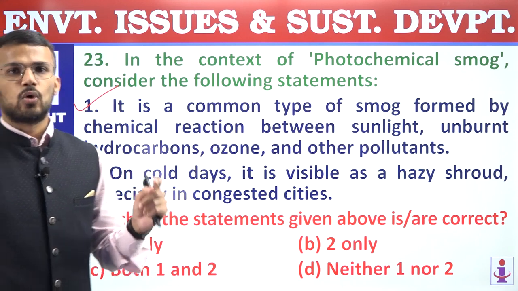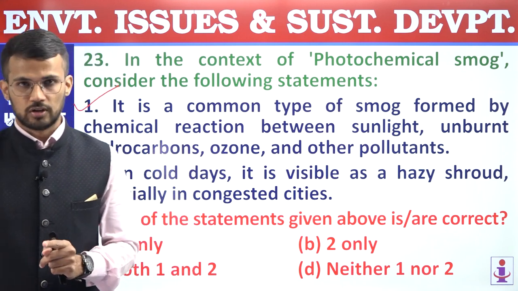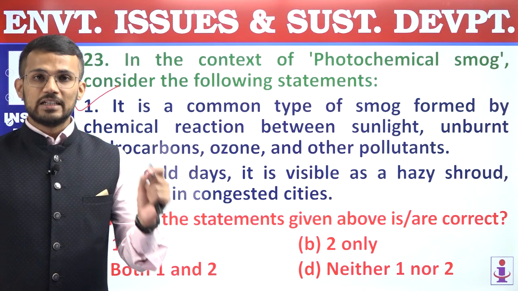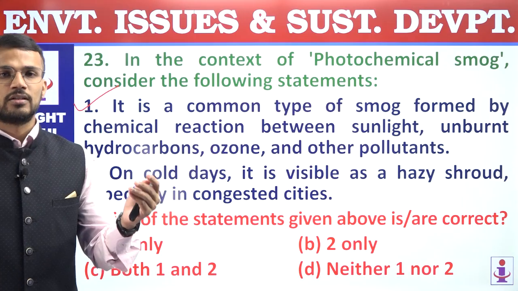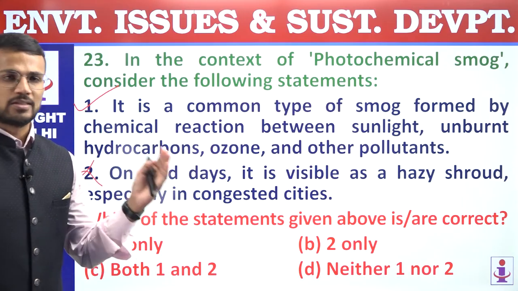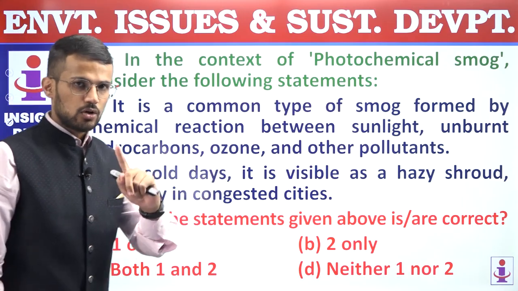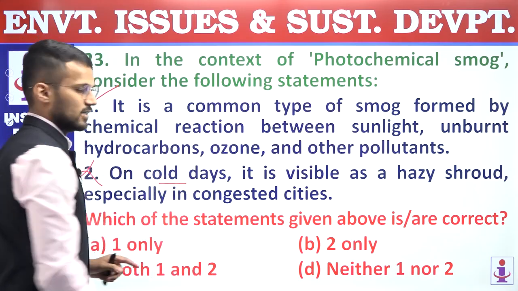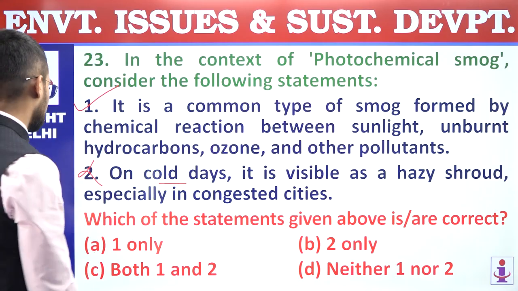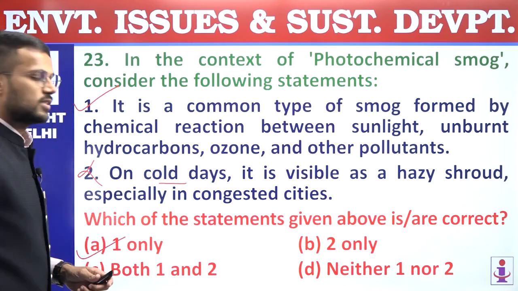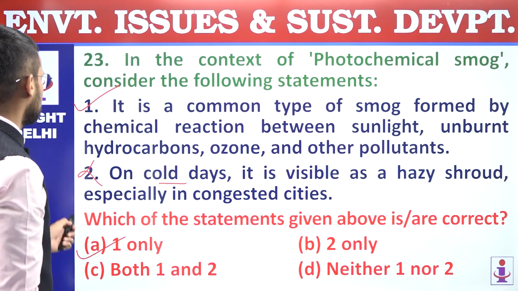Photochemical smog is also called summer smog. Why? Because it needs sunlight for its formation, and that's why during summer season we will have maximum presence of photochemical smog, not during cold days, and that's why second statement is incorrect. So we are supposed to find out correct statement. Only one is correct, and that's why answer is A, one only. 23, answer is A.